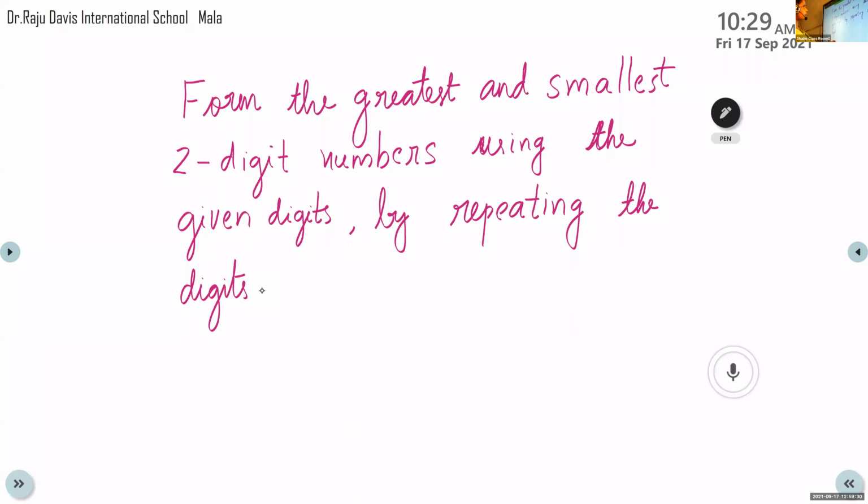This notes I will send after this class, so you can complete it. By repeating the digits, it's very important. By repeating the digits, you can underline that.